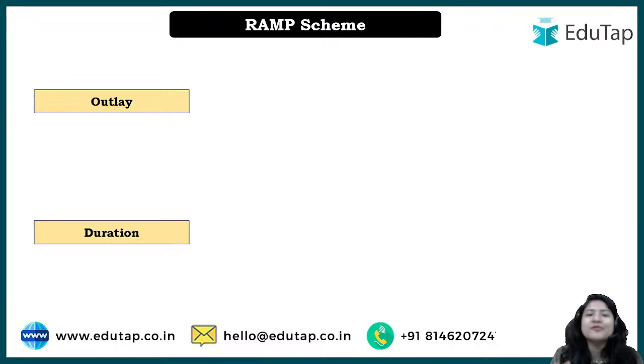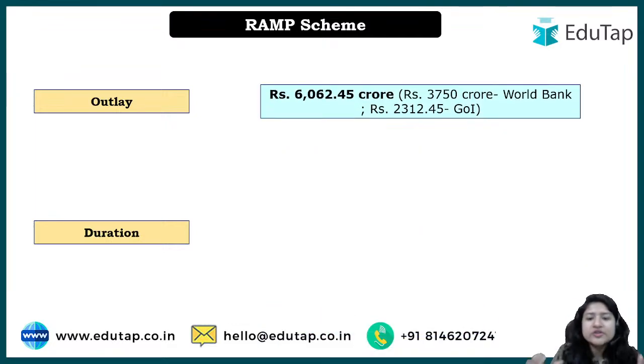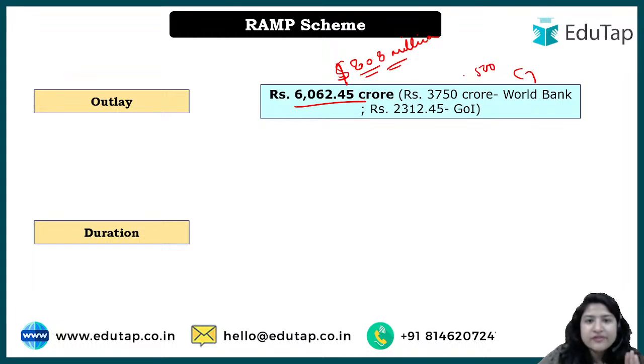ठीक है? So अब यहाँ पे, when we are talking about it, we have taken a loan also, so it means we are talking about some money, right? If we talk in crores, it is approximately 6,000 crores. If we talk about USD, then it is 808 million that we are going to use in this particular program, ठीक है? अब ये 808 में भी we understood some of it has been taken as a loan, right? So from the World Bank we have taken 500 million USD as a loan, and whatever is left, how much is left? 308 million. And please keep in mind we are talking about dollars over here, right?